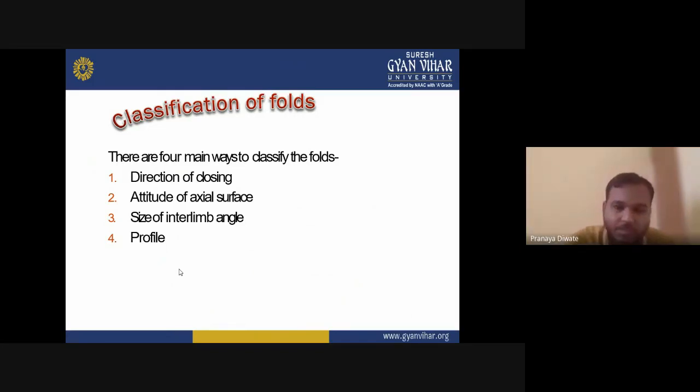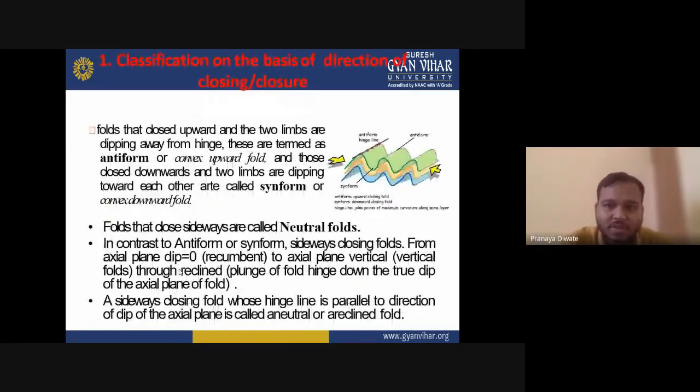First, we see the classification on the basis of direction of closing, or closure. Folds that close upward, with two limbs dipping away from the hinge, are termed antiforms. Why do we say antiform?